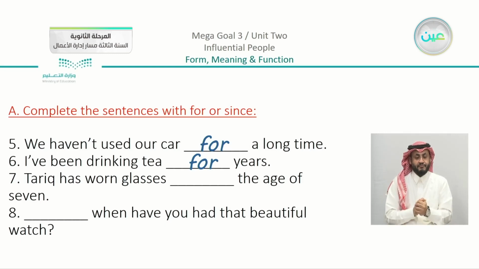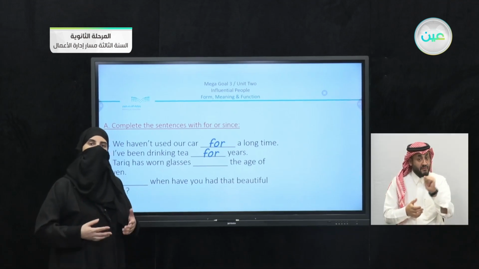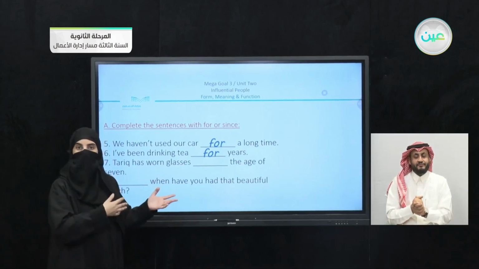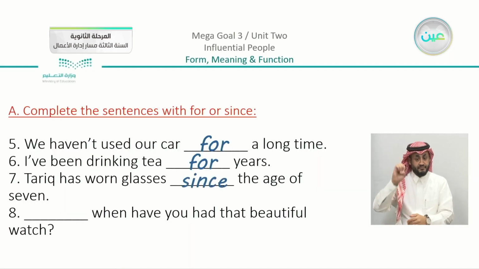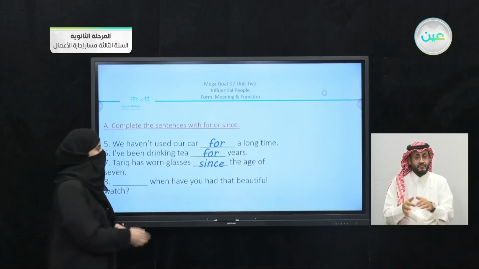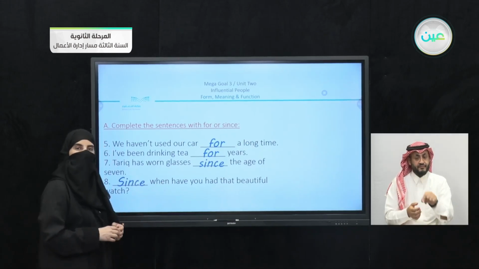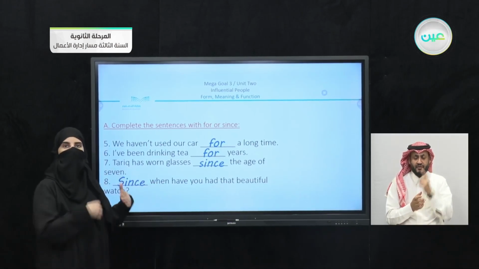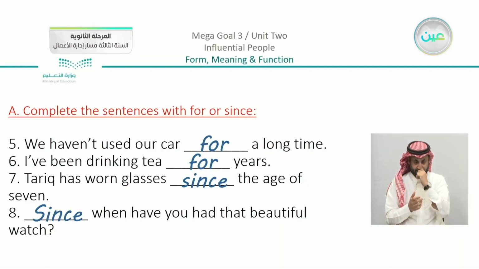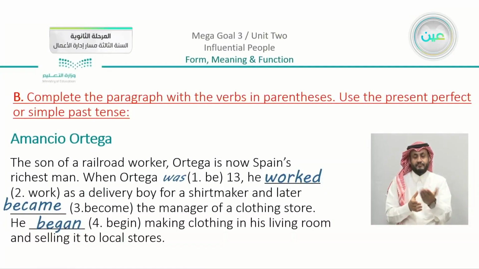Tariq has worn glasses blank the age of 7. Here you can see that there is nothing counted, but we are mentioning a period of his age or his time. So when did he start wearing glasses? Since he was, or since the age of 7. Number 8, blank. When have you had that beautiful watch? So also I'm asking here about a period. There's nothing counted. So here I'm going to use since when. Now this is something just to put in mind, that it can also come at the very beginning of the sentence, beginning a question.